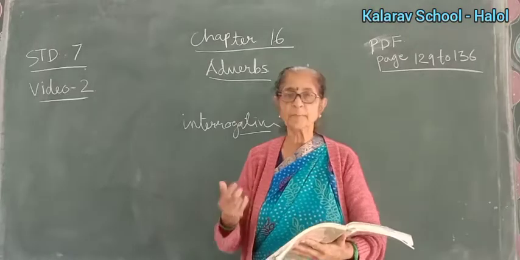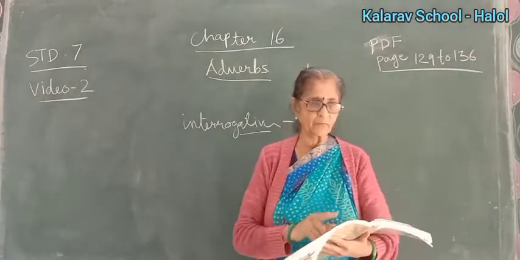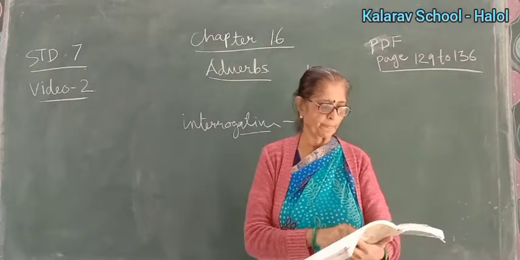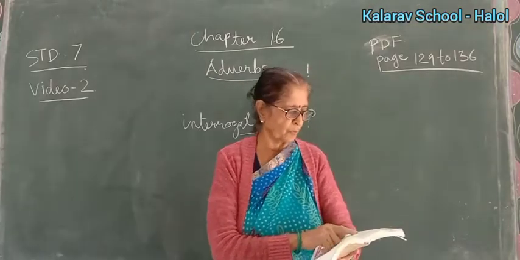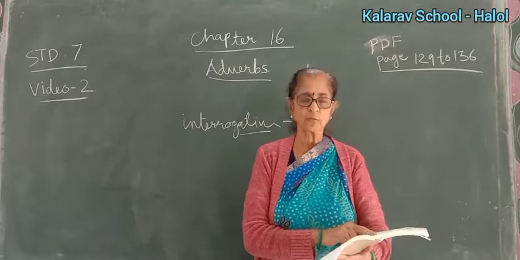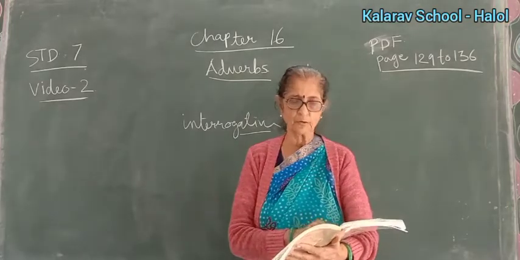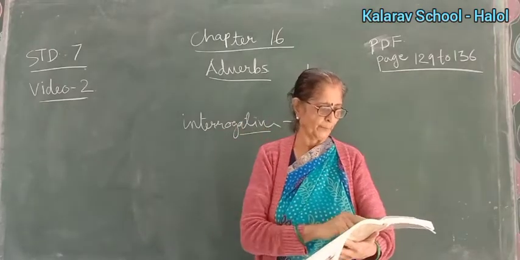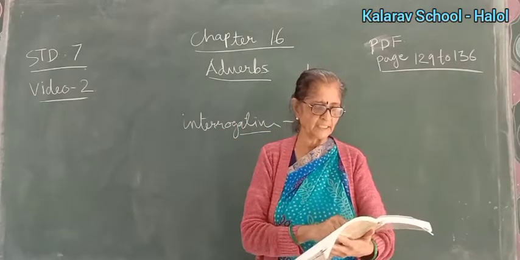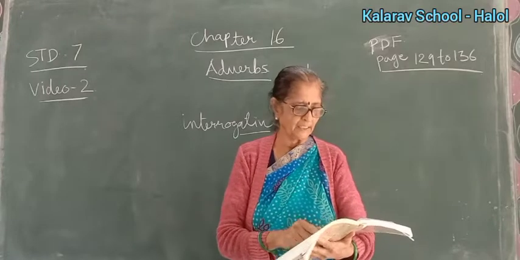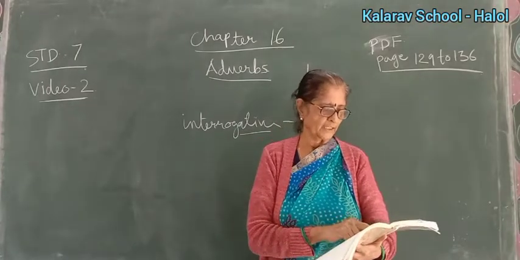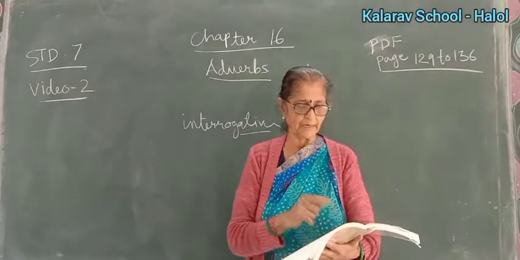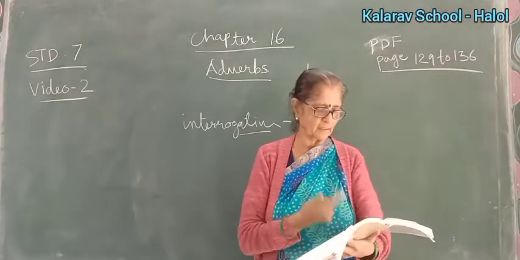Adverbs can come in three positions: at the beginning of a sentence, in the middle of a sentence, and close to the verb or at the end of a sentence. Soon the girl returned to the hostel. Soon, starting of the sentence, okay, beginning. The girl is gradually adjusting to the new place. In the middle, okay. She occasionally visits her local guardian's house. This is at the end.